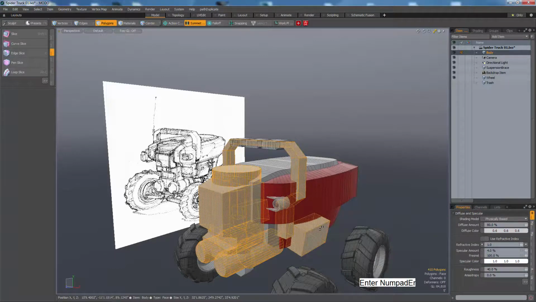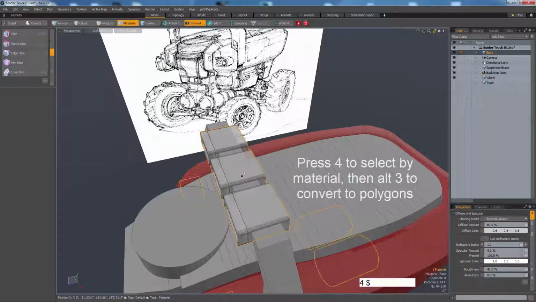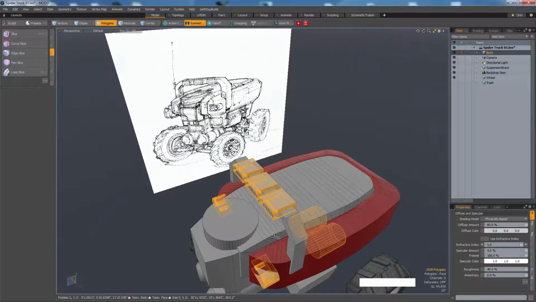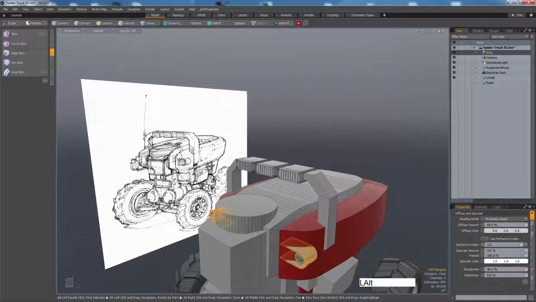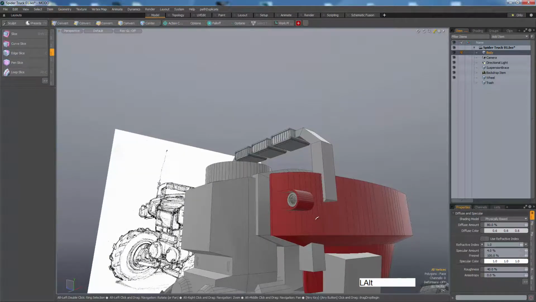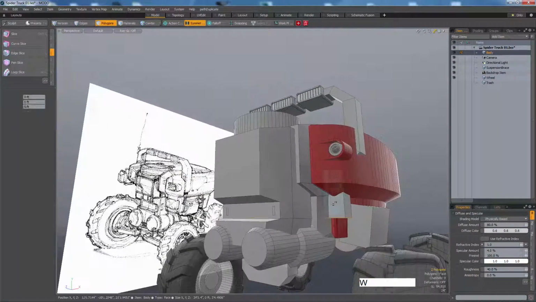So structure. Alt 3 to grab the polygons, and let's call these structure as well. This can be body. And let me shift up arrow, delete that.